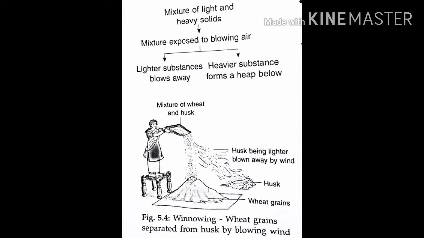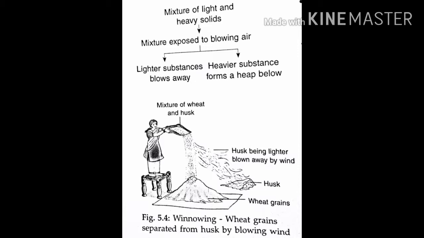A mixture of light and heavy solids is exposed to blowing air. The lighter substance blows away and the heavier substance forms a heap. By winnowing, paddy grains are separated from the husk.